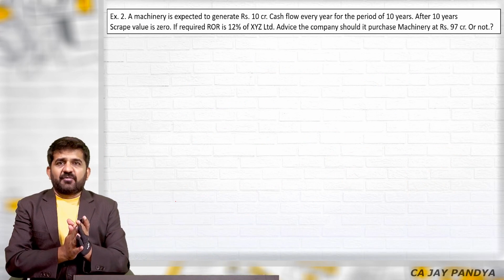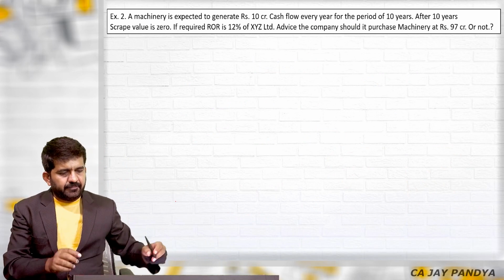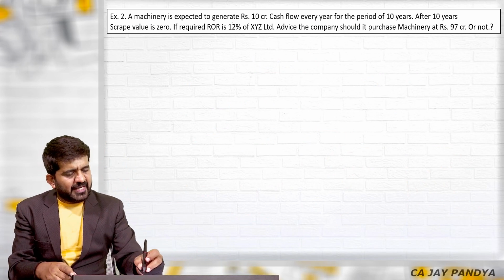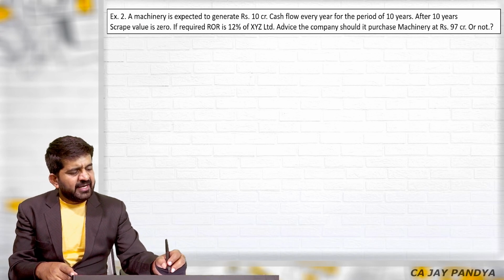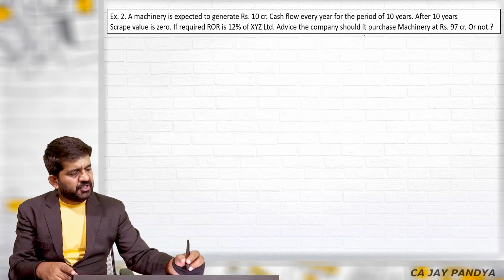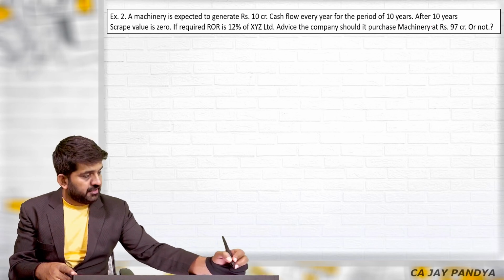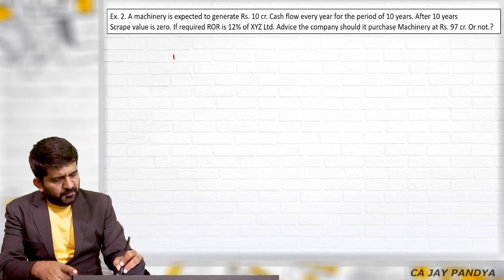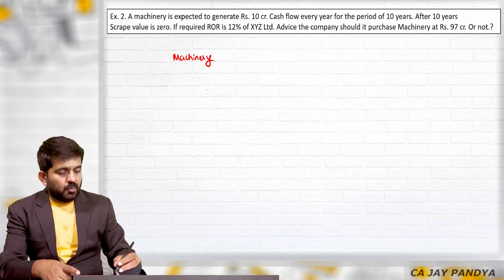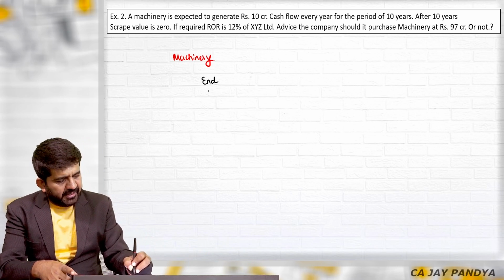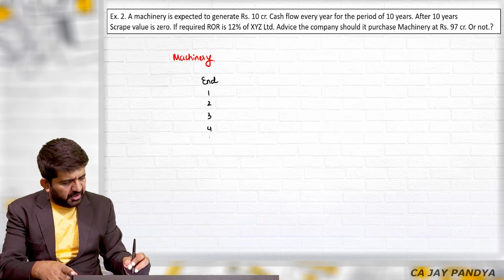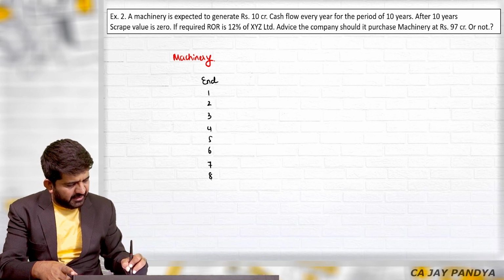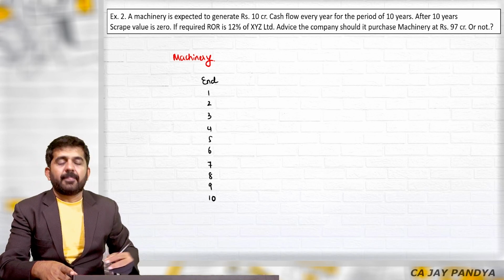Let us go to second one, where we are not talking about shares. A machinery is expected to generate 10 crore cash flow every year for the period of 10 years. So if you purchase the machinery, what will be your cash flow at the end of 1, 2, 3, 4, 5, 6, 7, 8, 9 and 10?